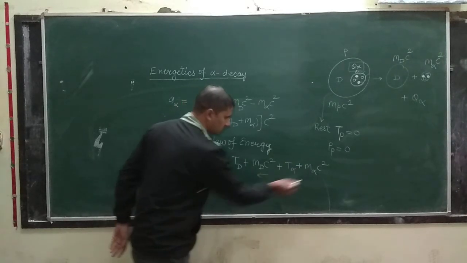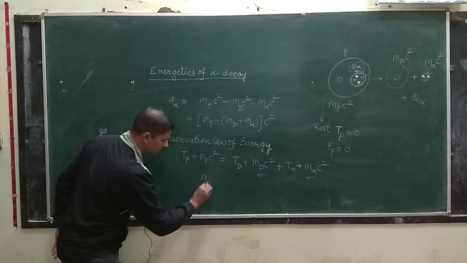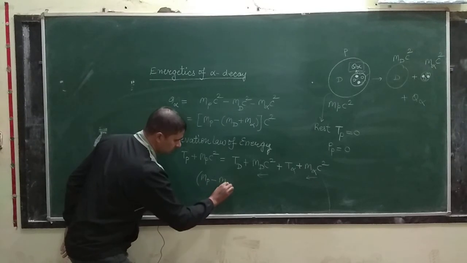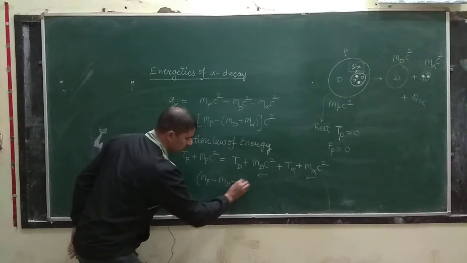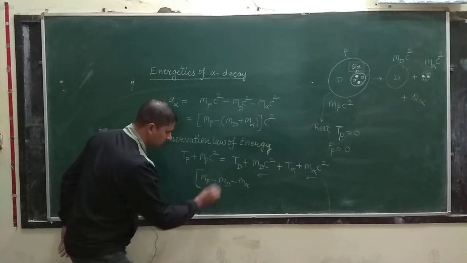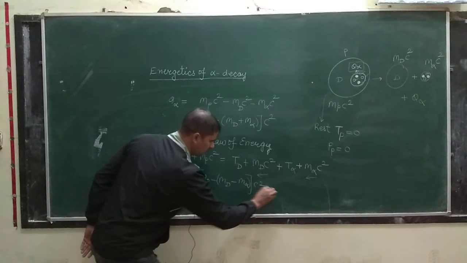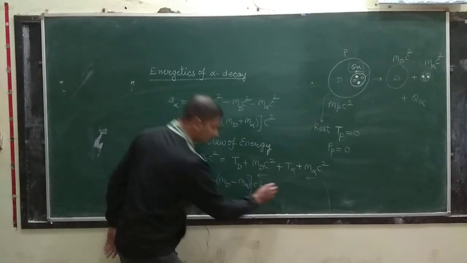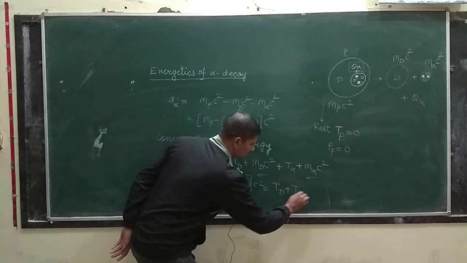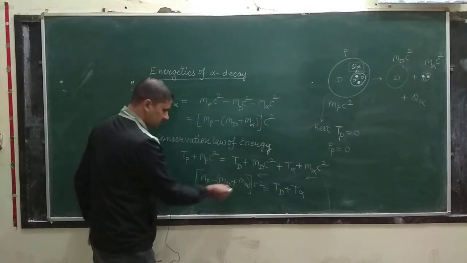Take this factor and this factor to the right hand side, then you can write it as mp minus md minus m alpha, put them in brackets, into c square. This is equal to, you are left with Td plus T alpha. So you see here, this will be plus.